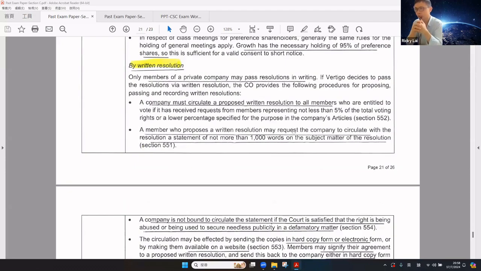How about a written resolution? Only members may pass a written resolution. Under the CEO, before passing the written resolution, the company must circulate the proposed written resolution to all members who are entitled to vote. The member who proposes a written resolution, holding not less than 5% of the total voting power, may request the company to circulate a statement of not more than 1,000 words on the subject matter.